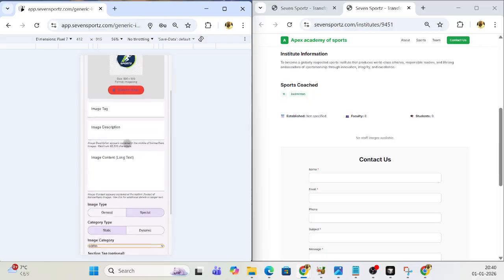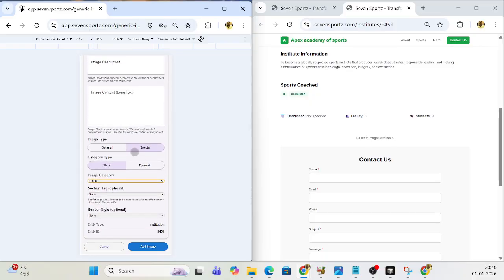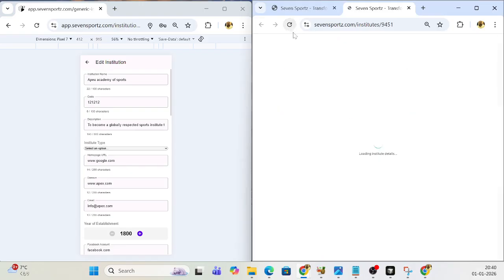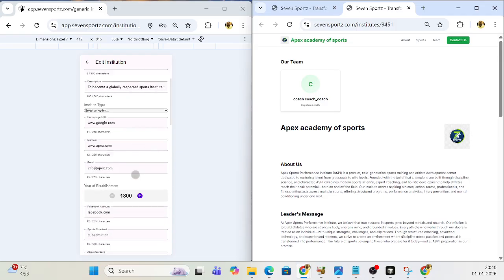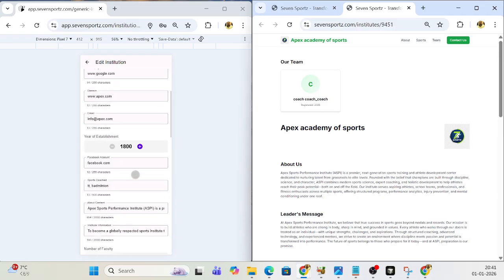I have already uploaded it, and then we will put some logo, banners, and some products and services images. Logo and banner we will add through the general images, the static images, and the products and services we will add to the dynamic images. Let us just add it. The moment it gets added, the logo has already come here, right? So this is how the web page builder builds.